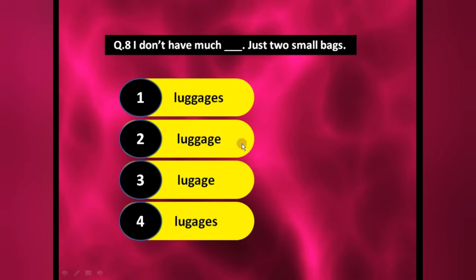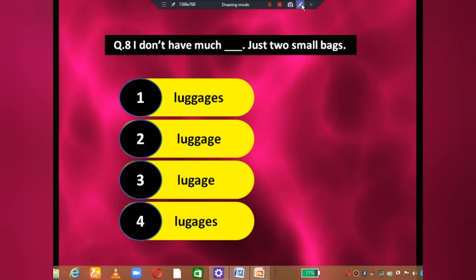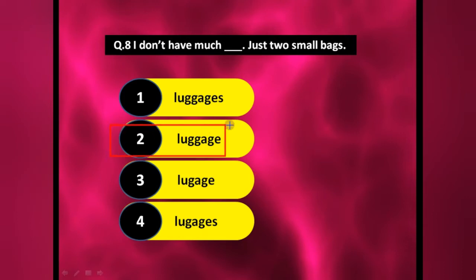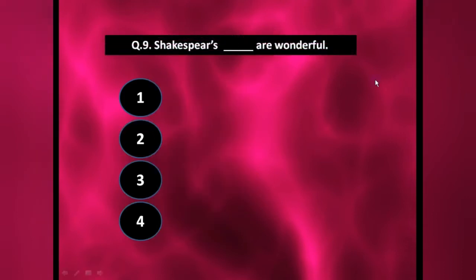Now this luggage will always be uncountable. Okay, so it has no plural. That's why your right answer will be luggage. Okay, I don't have much luggage. Understood? Now the next one.